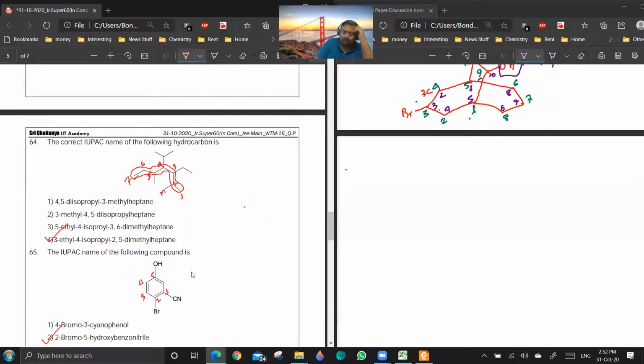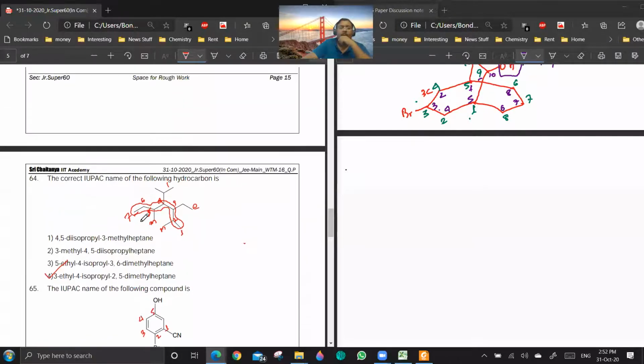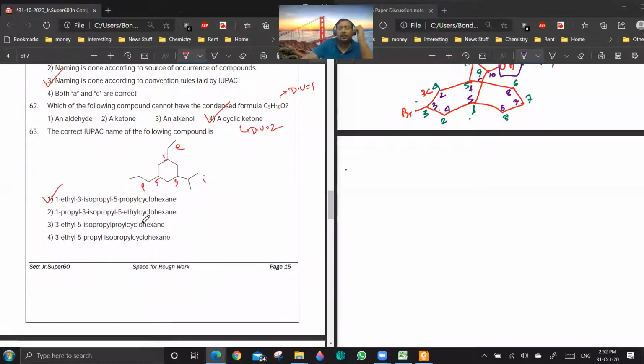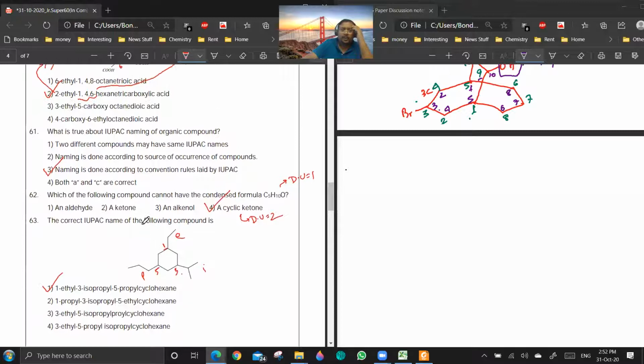This is methyl, this is ethyl, this is isopropyl, this is methyl. So 2,5-dimethyl, 4-isopropyl and 3-ethyl. Is it clear? Okay. After that, 63, 62, 61.